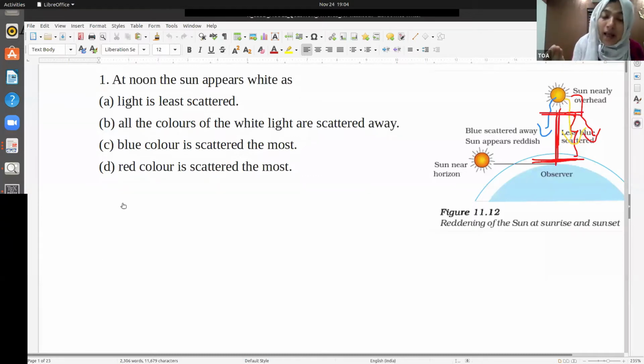So when does the scattering happen? Scattering happens when the sunlight rays interact with the atmosphere. Since the space of atmosphere is less, light is least scattered. So what happens? We see the sun as white. We see the sun as white during noontime. Is it clear? Okay. So what is the answer? I think that's clear to you.